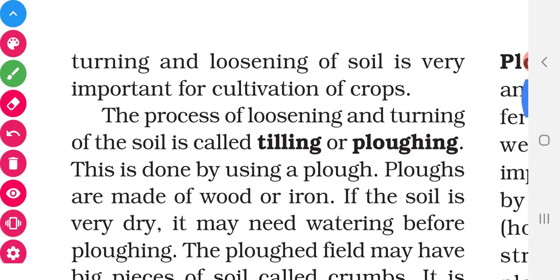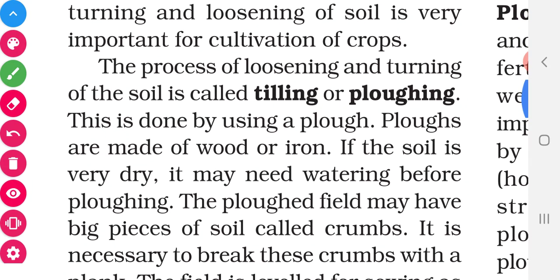So how can this loosening be done? The loosening can be done by tilling or ploughing. In Tamil we used to say ulludal, isn't it? So by tilling or ploughing, this loosening can be done. This can be done by using a plough.